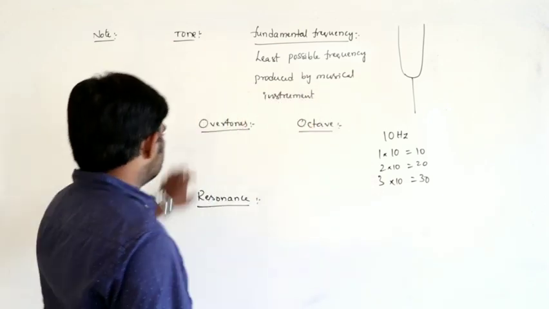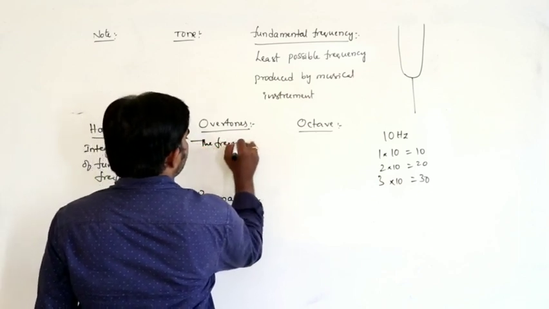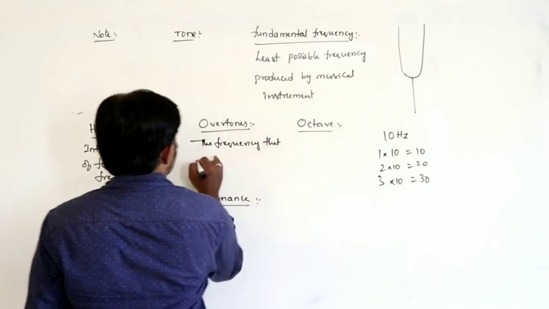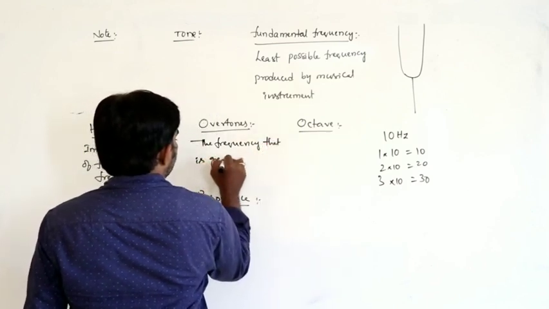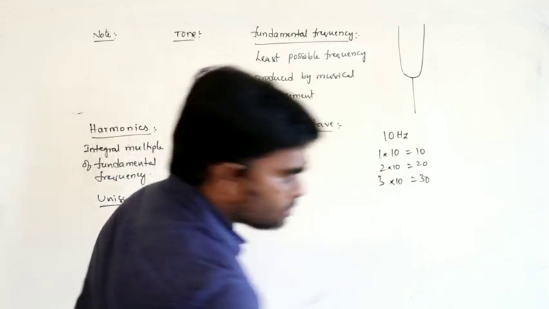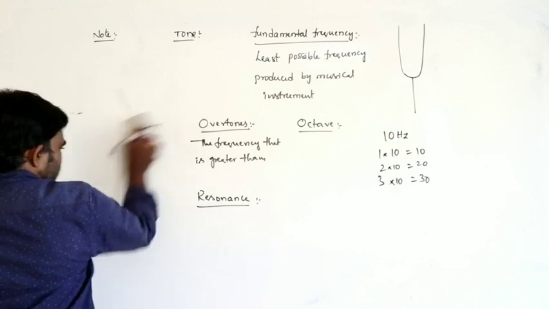Next, overtone. Overtone means a frequency that is greater than the fundamental frequency. We will write this clearly.